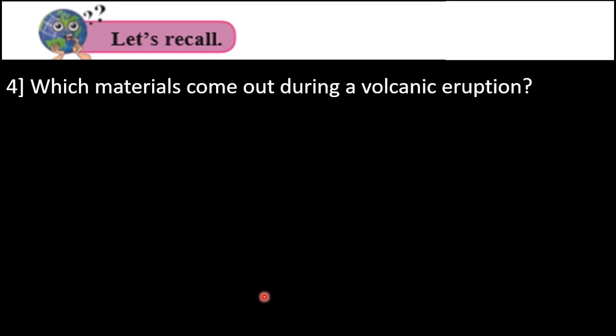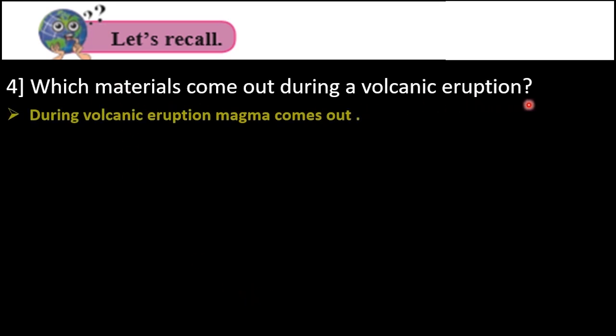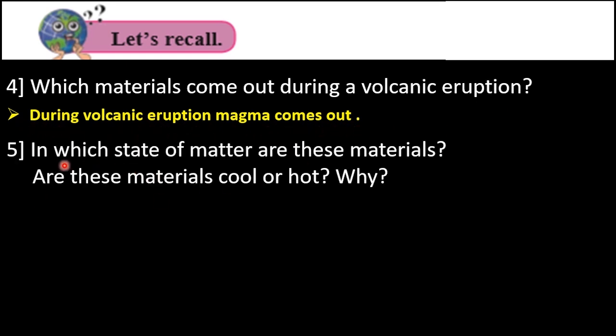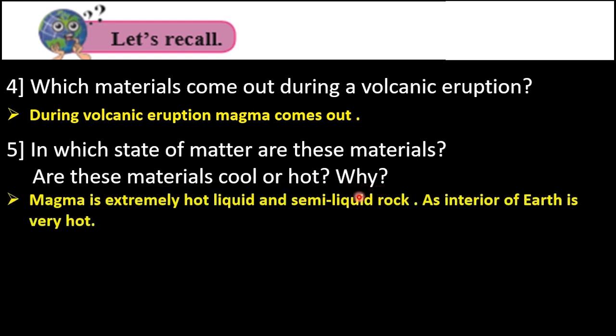Question number 4, which materials come out during a volcanic eruption? So the answer is, during a volcanic eruption, magma comes out. Next question, in which state of matter are these materials? Are these materials cool or hot? Why? So the answer is, magma is extremely hot liquid and semi-liquid rock, as the interior of the earth is very hot.